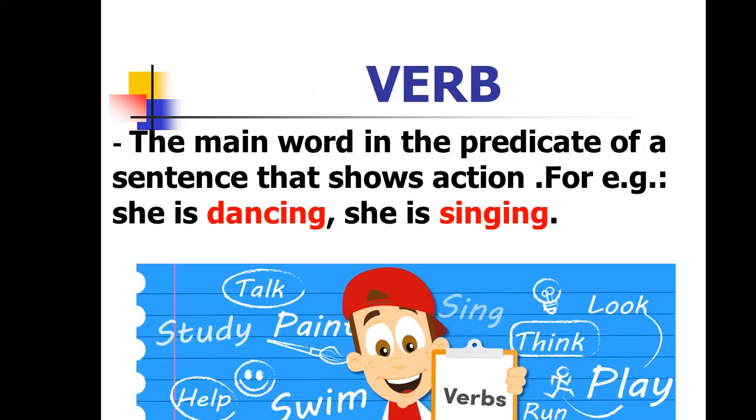Next part of speech is verb. A verb is a word that expresses or shows action. We can also say it shows being or possession. It is the main word in the predicate of a sentence that shows action. For example, she is dancing, she is singing. Here dancing and singing are actions. Other common examples are talk, look, jump, read and write. Some other examples of verbs are am, is, are, was and were, which are being verbs. Having, had and has are possession verbs.